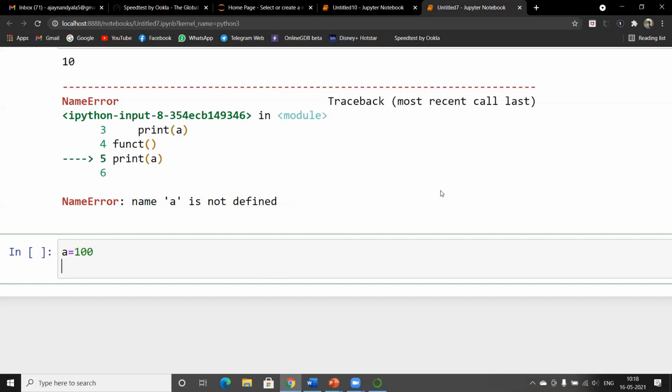Now we try to manipulate the value of a local variable.